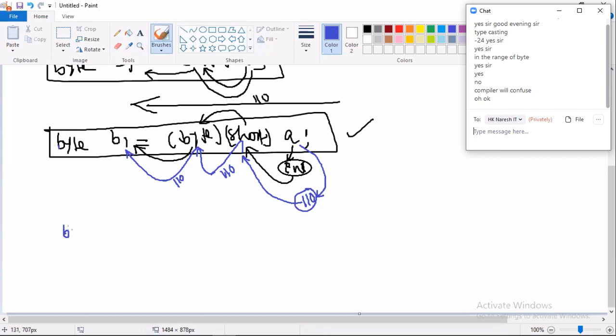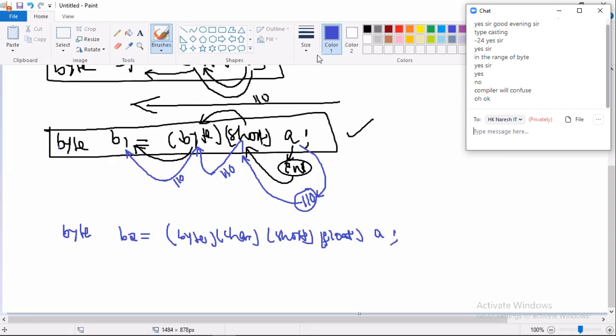I'm writing here one statement. Byte B2 equal to byte of char of short of short of float of A. I have written.